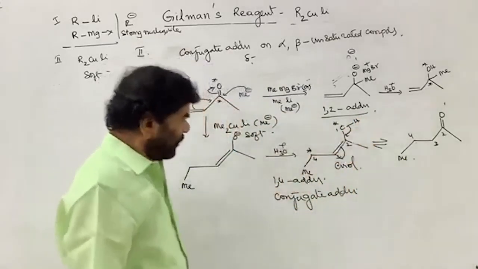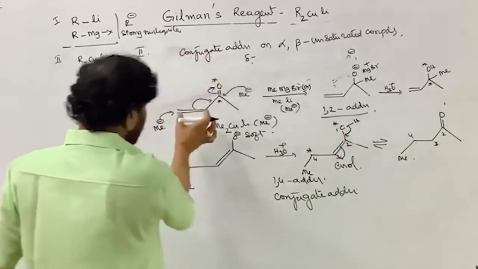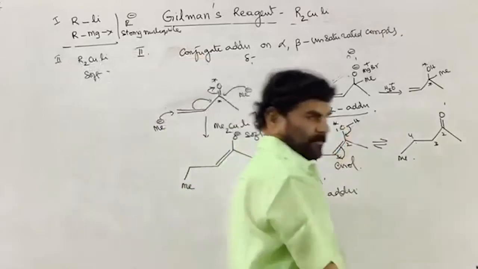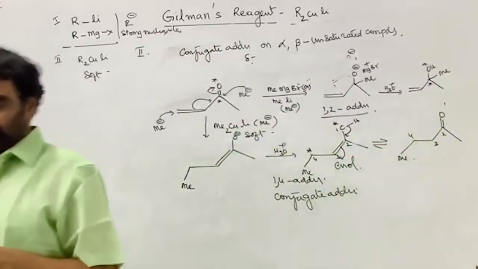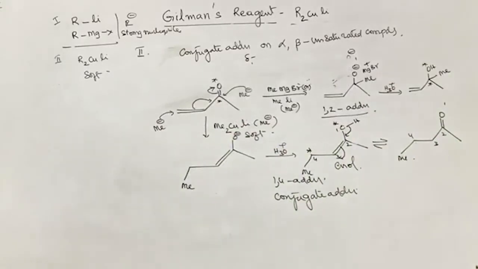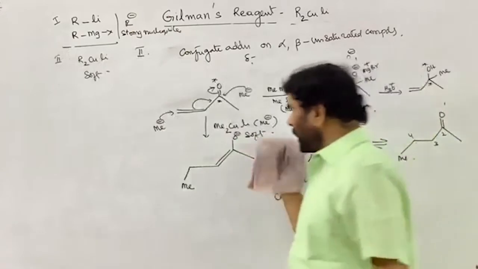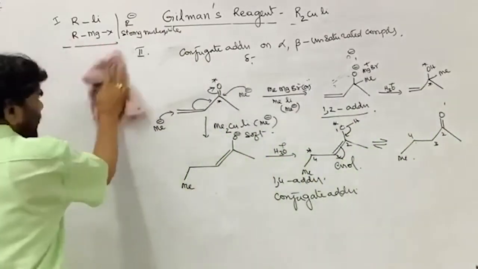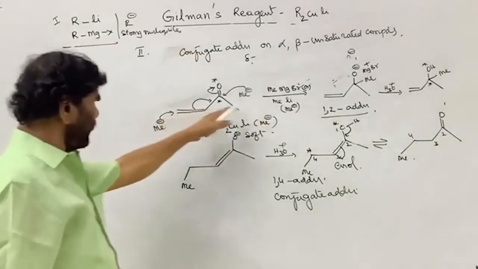So that is overall in toto. What is happening? This is not affected. This center is involved in this one. So this is the Michael addition on alpha beta unsaturated ketones or aldehydes. You can take anything. So that is the difference. You see the difference. There is a lot of difference.